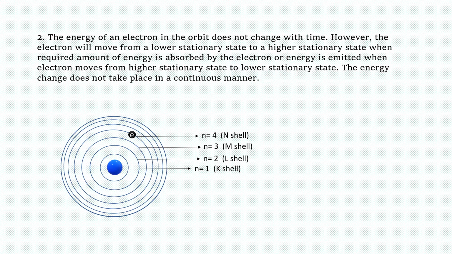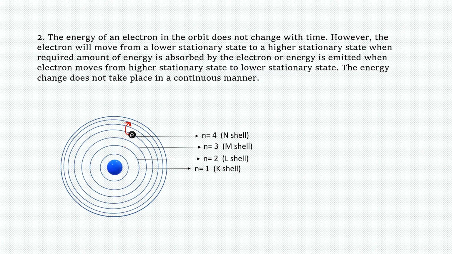Now what it is trying to convey is, suppose, for example, this is an electron. Now this electron, if it absorbs some amount of energy, will go to a higher excited state, or we can say higher stationary state.